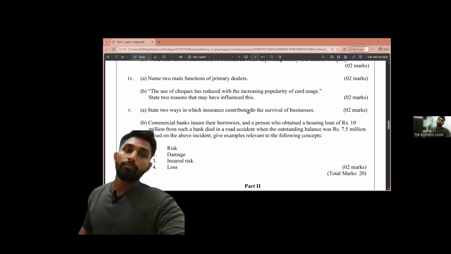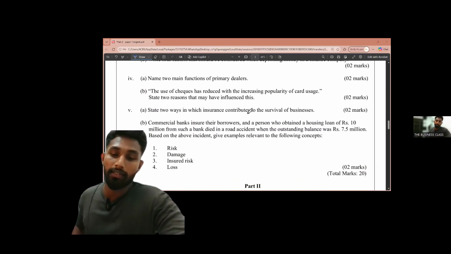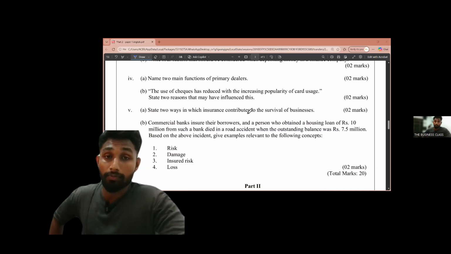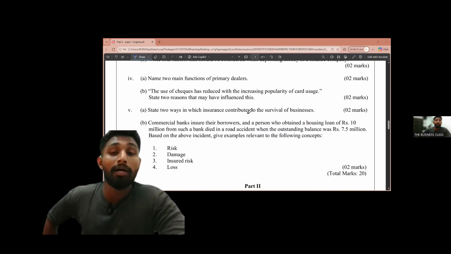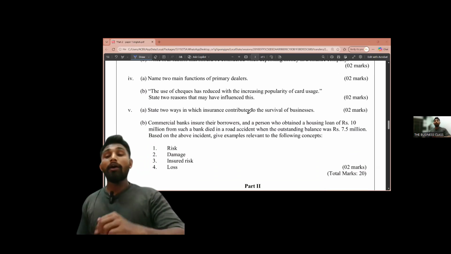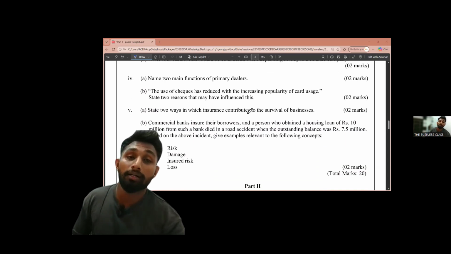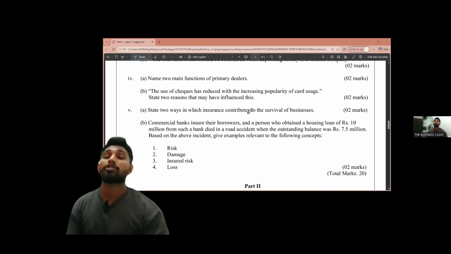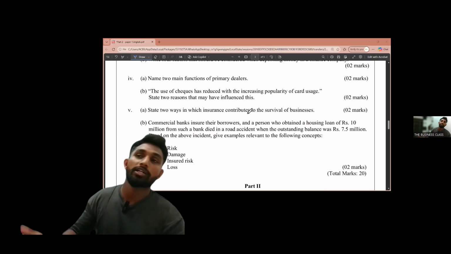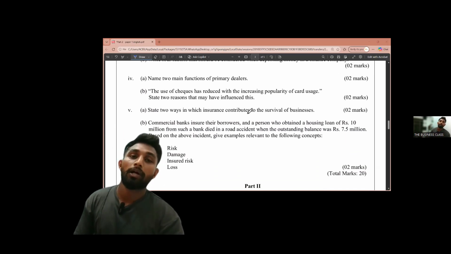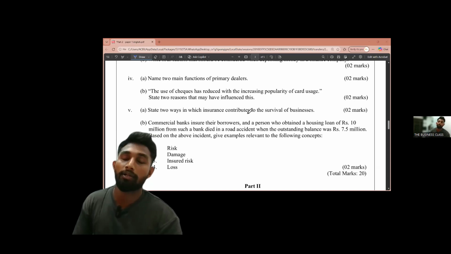Then, name two main functions of primary dealers. First function of primary dealers is bidding in the primary market. They have the right to bid in the primary market. These primary dealers, actually commercial banks, have that right.